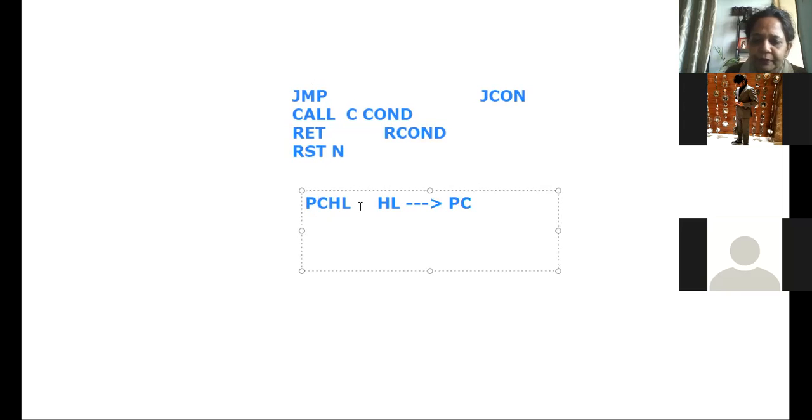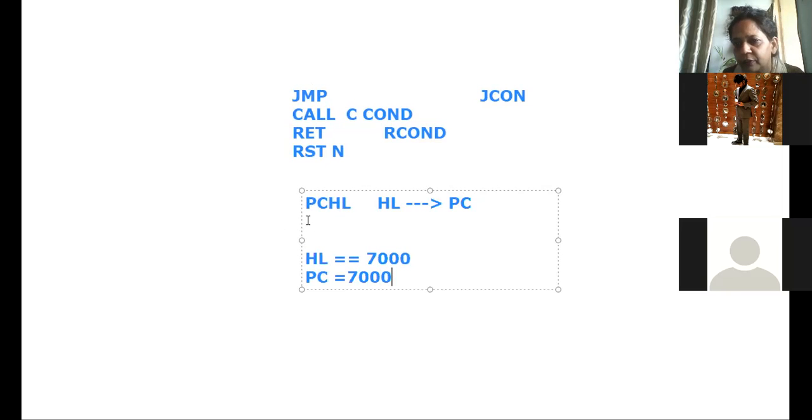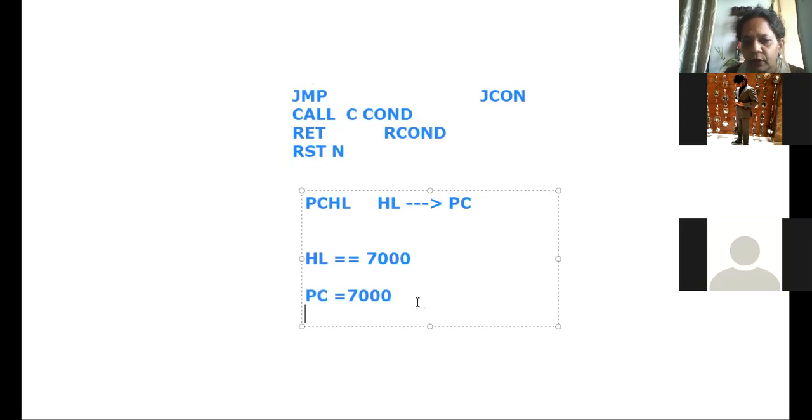So suppose HL has 7000, then PC will become 7000 once this instruction is executed. So instructions at 7000 will be executed.